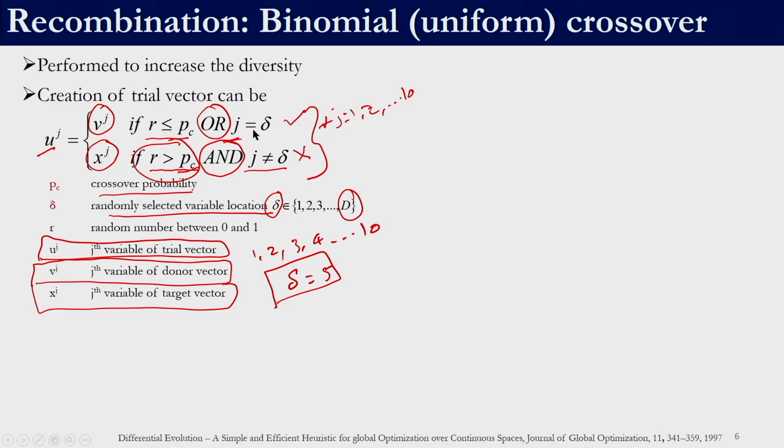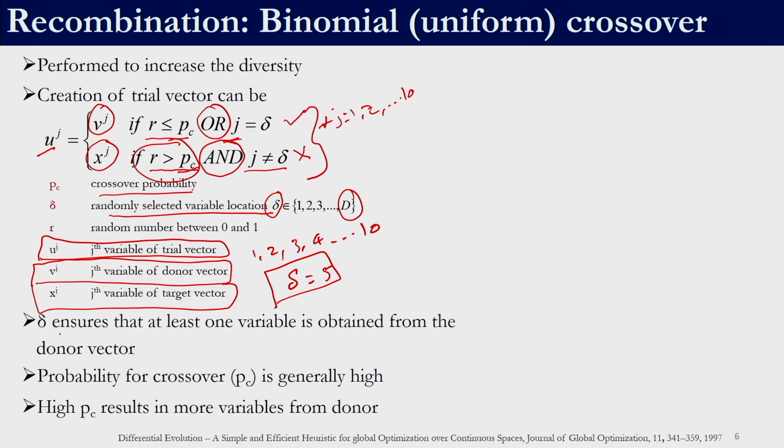So, irrespective of the crossover probability, the value is going to come from the mutant vector, right, for the variable j equal to delta. That is what we discussed, that delta ensures that at least one variable is obtained from the donor vector, and probability for crossover is generally high. If it is a high value, then most of the random numbers which we generate will be less than PC.